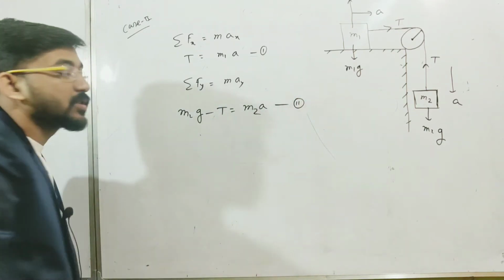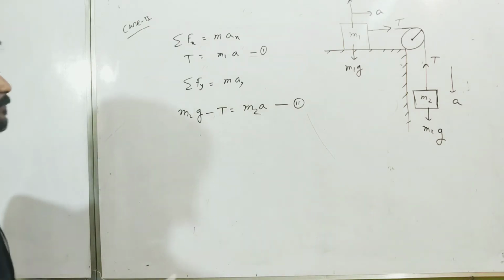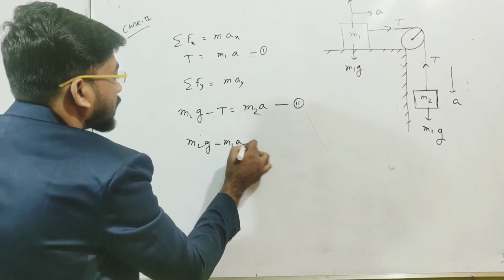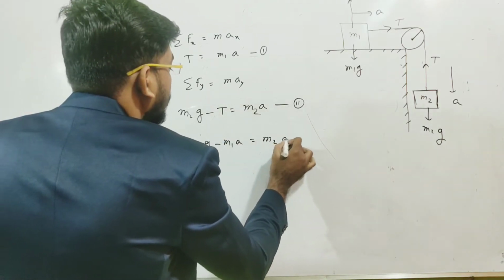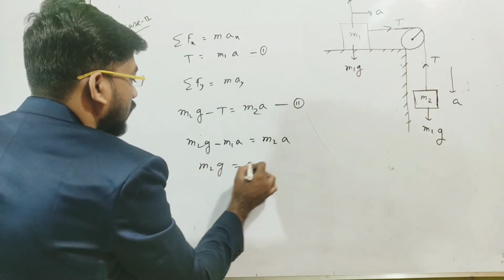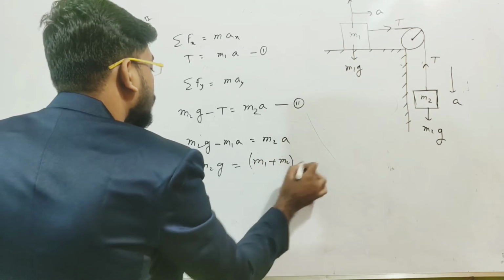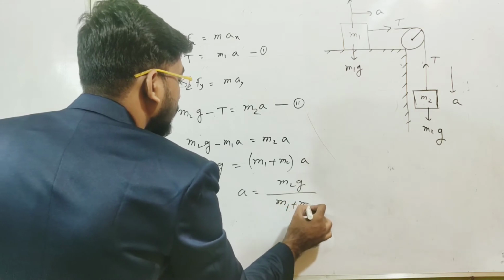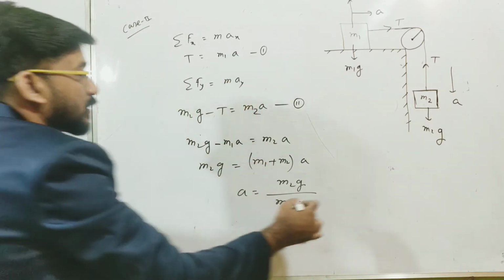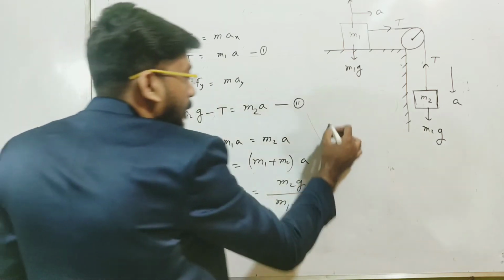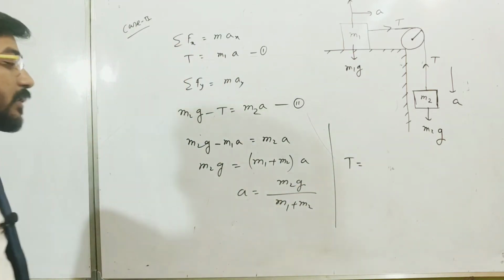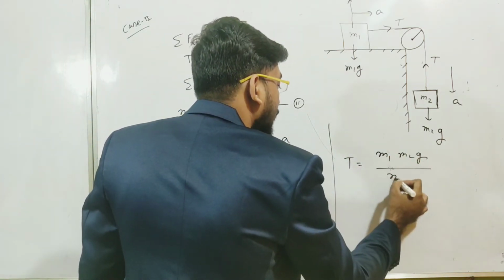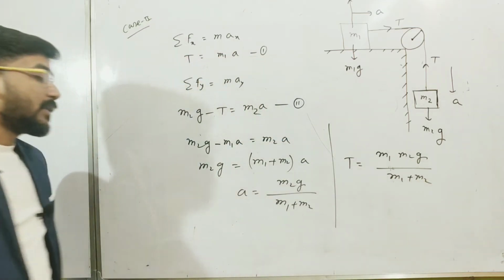Now we have to solve equations 1 and 2, and we will get T and a. If we put the value of T over here, we get m2g minus m1a is equal to m2a, so m2g is equal to m1 plus m2 into a, so a will be m2g divided by m1 plus m2. Now if we put the value of a in equation 1, you will get T will be m1 into a, so m1 into m2g divided by m1 plus m2. So this is the tension in the string, and this is the acceleration.